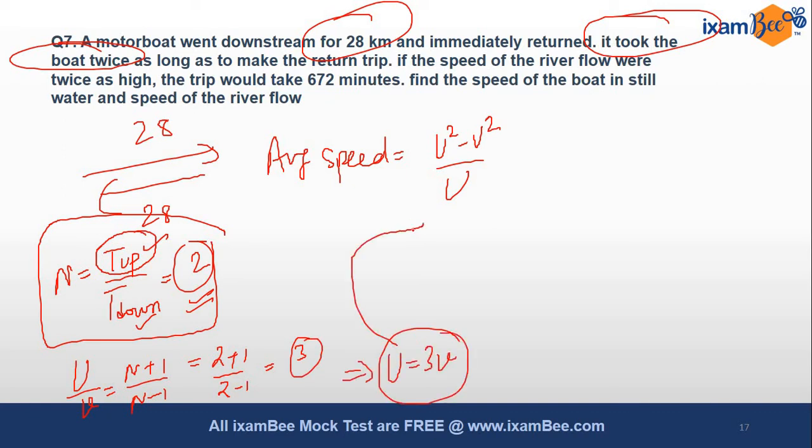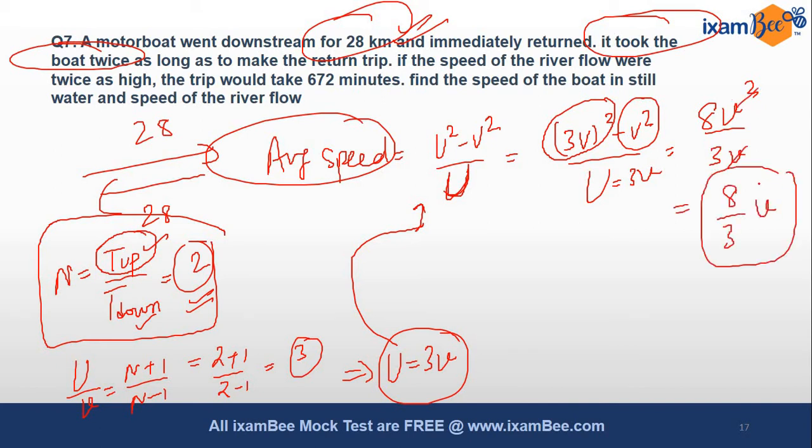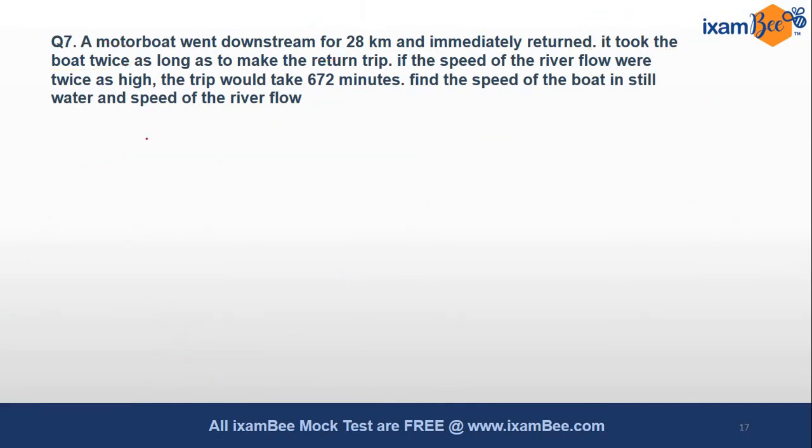Now let's put this value in place of u. What was his average speed initially? It will be (u square minus v square) by u, and u is 3v. So this will be 9v square minus v square, which is 8v square, divided by 3v. V will be cancelled out. So initially the average speed of the boat was 8 by 3 v.